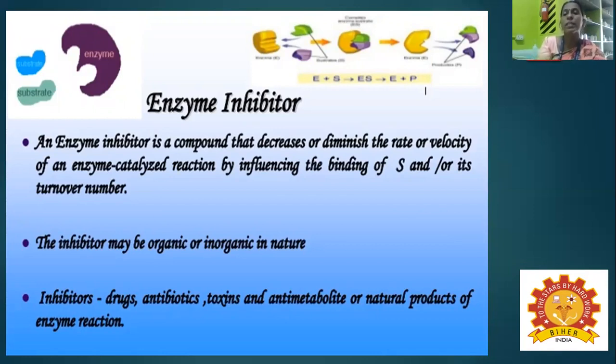Turnover means the number of substrate molecules converted into product per unit time, so the turnover number is also reduced. An inhibitor may be an organic or inorganic compound. Examples are drugs, antibiotics, toxins, antimetabolites, or natural products of the enzymatic reactions. These compounds are called inhibitors.